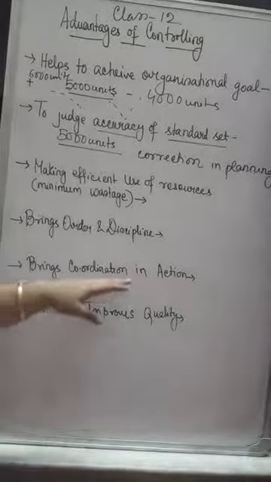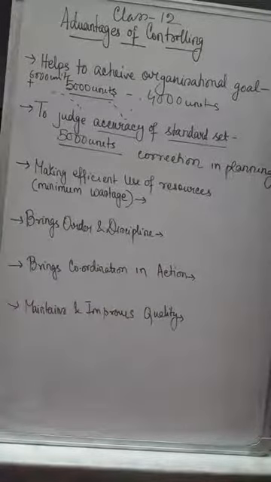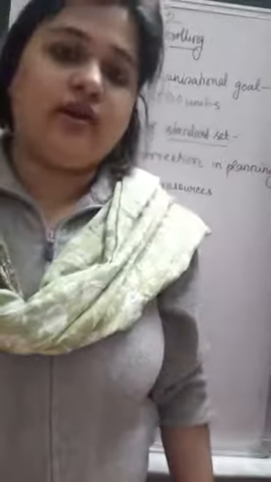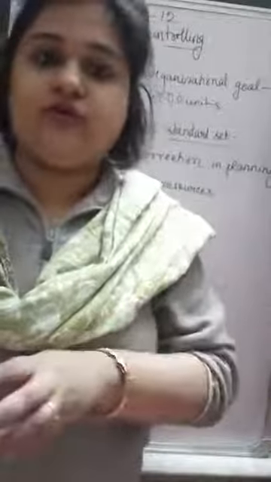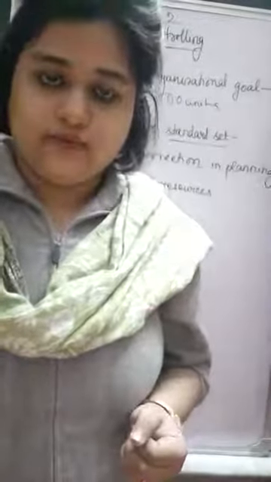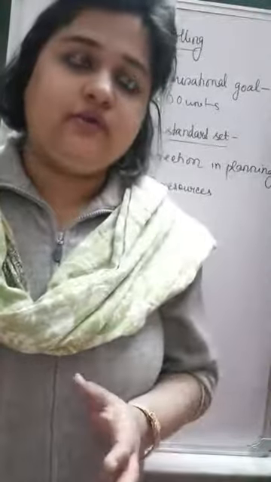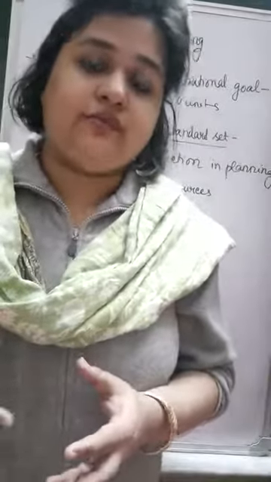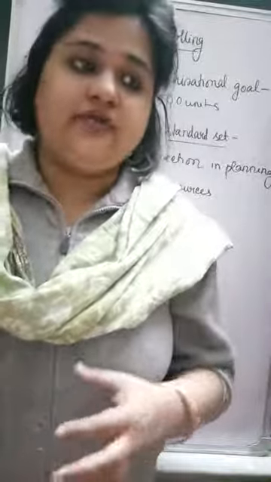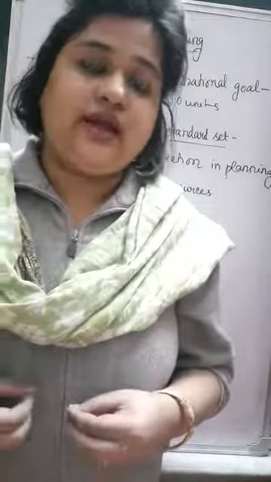Next, it brings coordination in action. Now you know that in big organizations, everyone is engaged with different types of work. For example, there is a team which looks after how to finance the capital or the monetary needs of the business. There is a team engaged in the purchasing of raw materials.